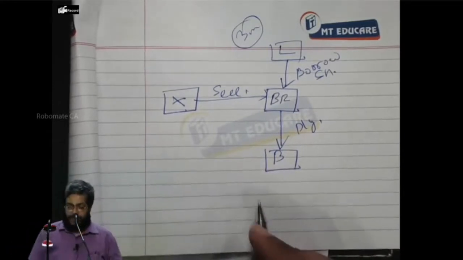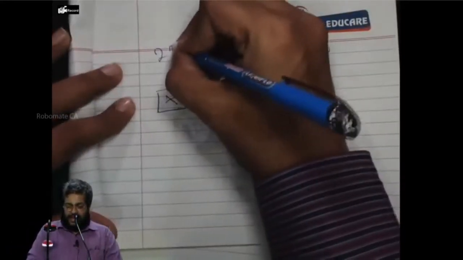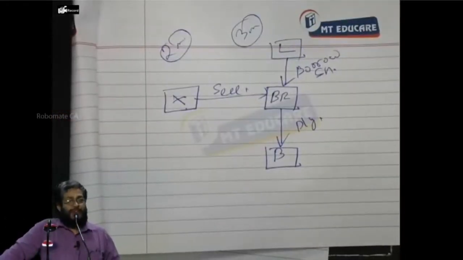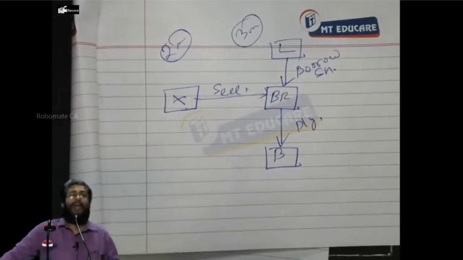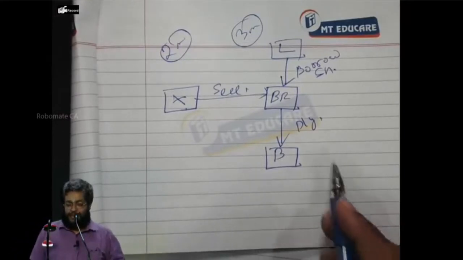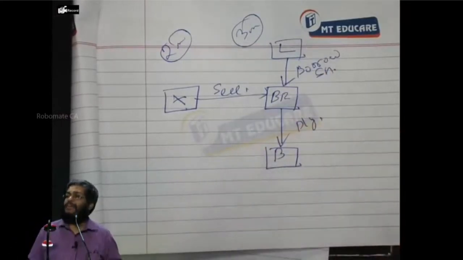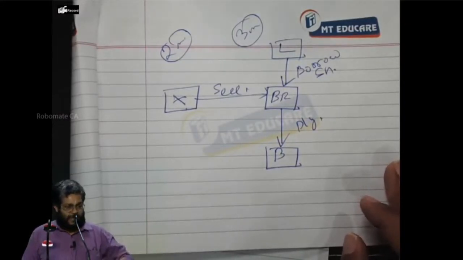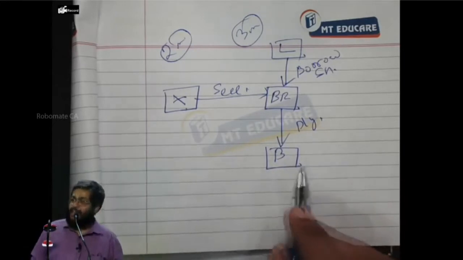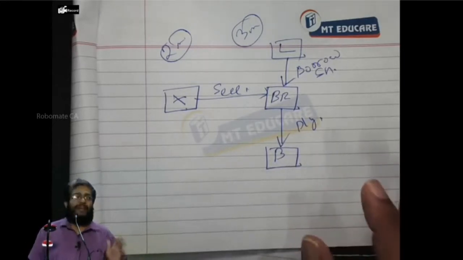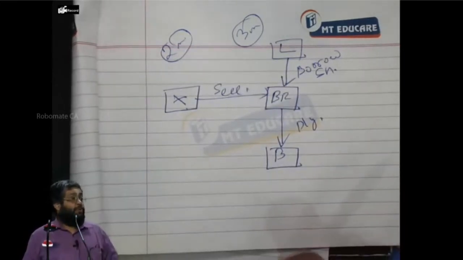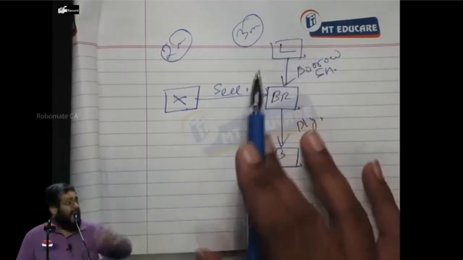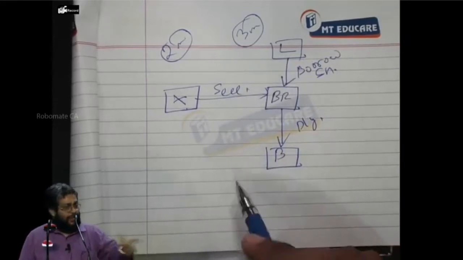First of all, in the second month, the company declares a dividend. My question is, to whom does the company pay the dividend? X, L, or B? Because as per company record, in the register of deposit, who is holding the share? B. B will be getting the dividend from the company. But who is also entitled to the dividend? L. He has not sold the share. Still it is his share only. So L says, I also want the dividend.